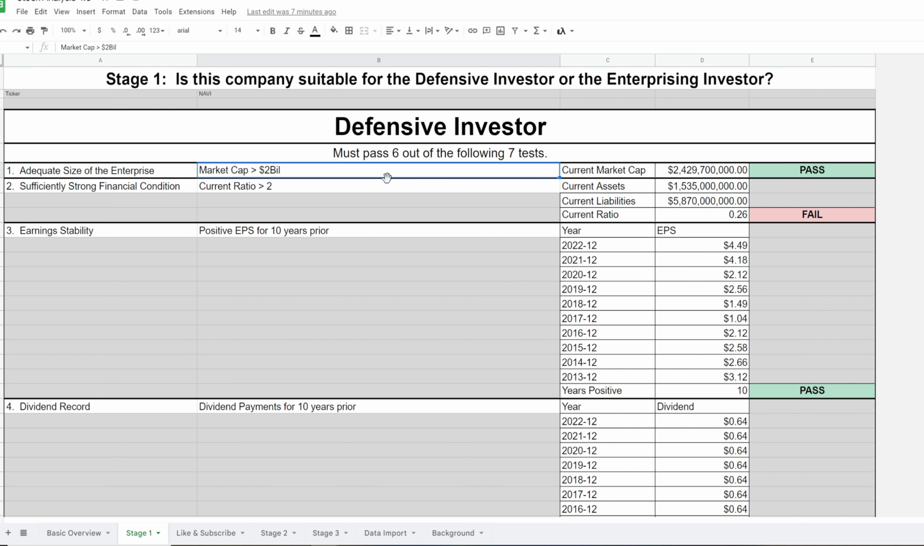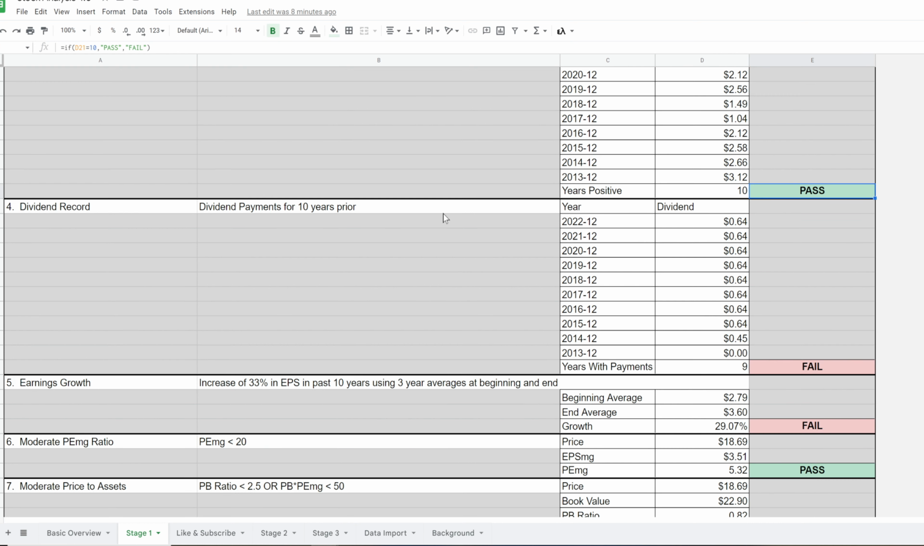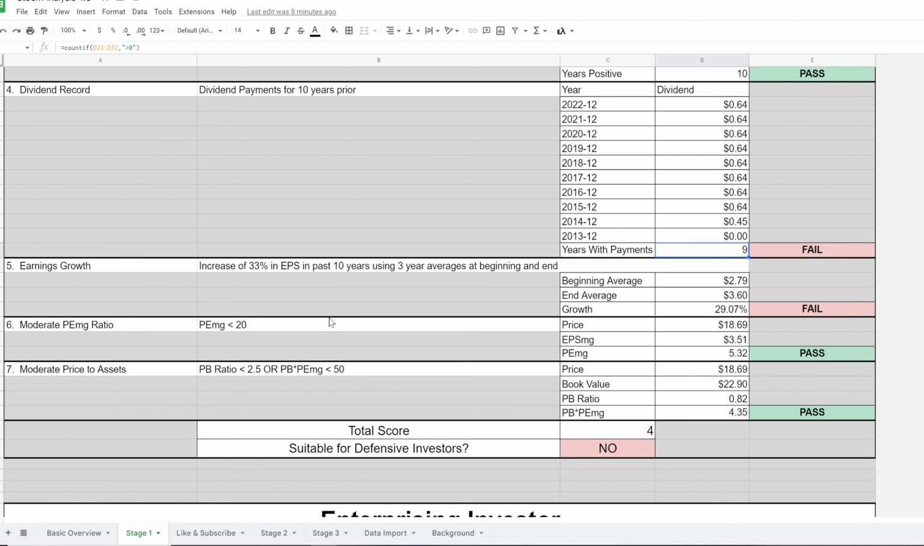First up, market cap has to be greater than $2 billion. It passes that. Current ratio has to be greater than 2. It fails that. The current ratio here is 0.26. For earnings stability, there has to be 10 years of positive earnings per share, and it passes that with all 10 as positive. And it has to pay a dividend for 10 years. It is one short of that figure, so it fails that test. It needs to have earnings growth of at least 33% in the last 10 years, using 3-year averages at the beginning and at the end of the period. Here, the growth is only 29%, so it fails that requirement.